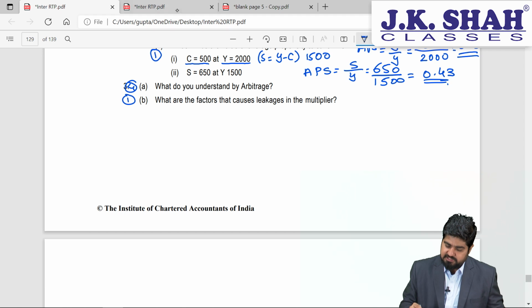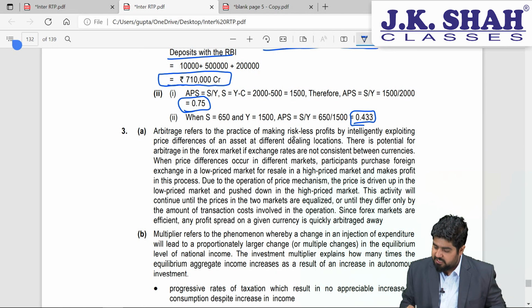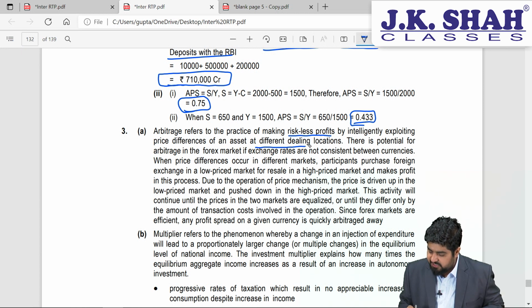So simple arbitrage. Let's have a look at the answer. Arbitrage refers to the practice of making riskless profits by intelligently exploiting price differences of an asset at different dealing locations.